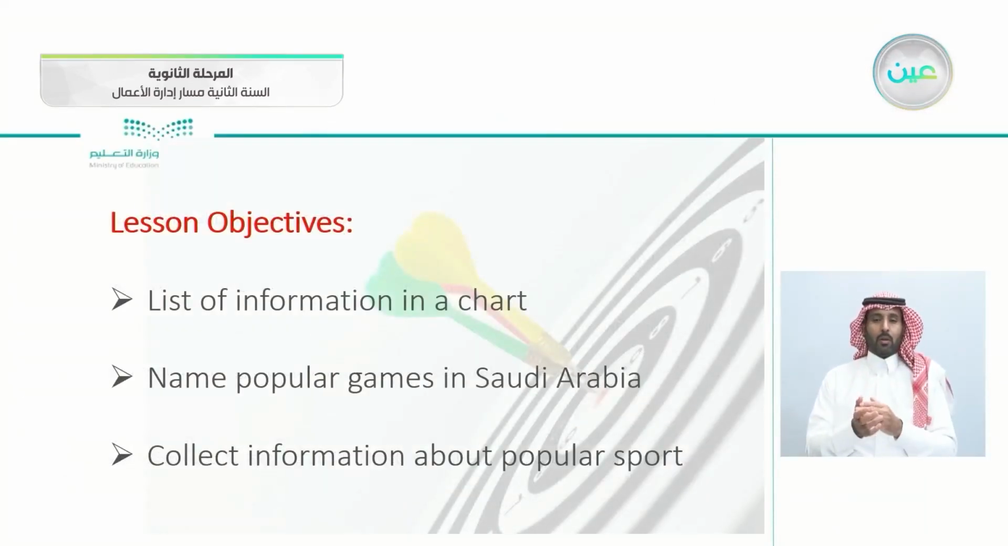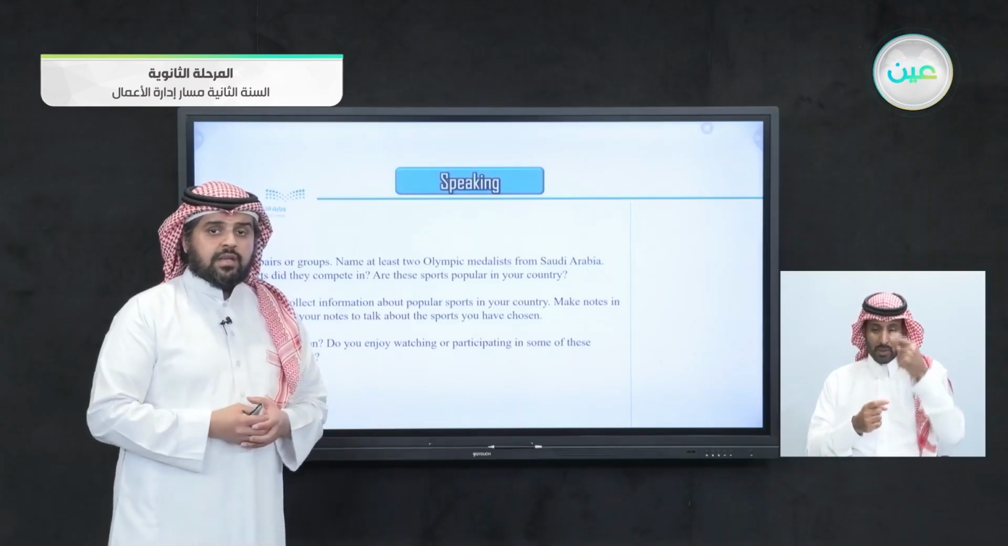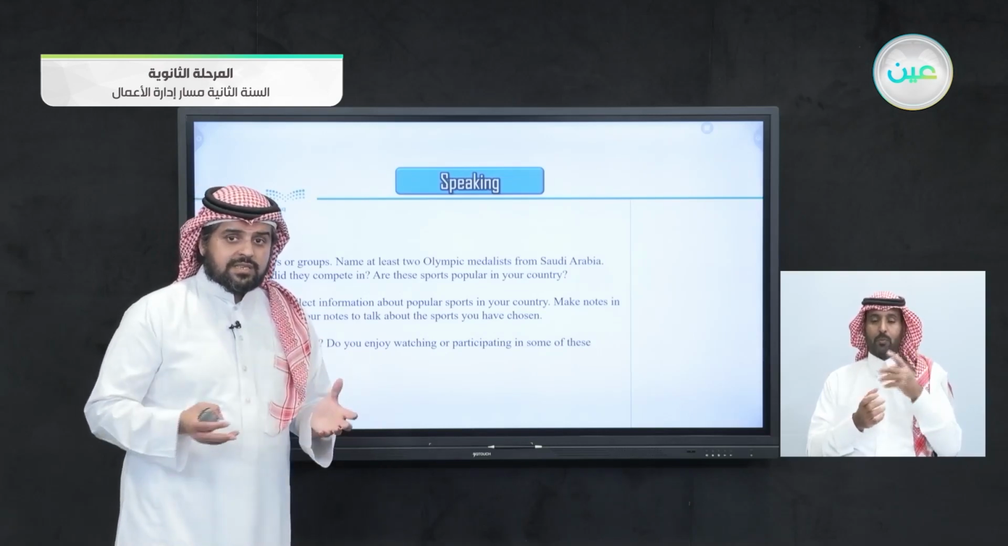So jumping to today's lesson, the speaking, we have to list information in a chart: name popular games in Saudi Arabia, collect information about popular sports. So first question here, work in pairs or groups. You can discuss these questions with your colleague or friend. Name at least 2 Olympic medalists from Saudi Arabia. Which sports did they compete in? Are these sports popular in your country? So can you tell 1 or 2 or 3 Saudi Arabian athletes who won some medals?